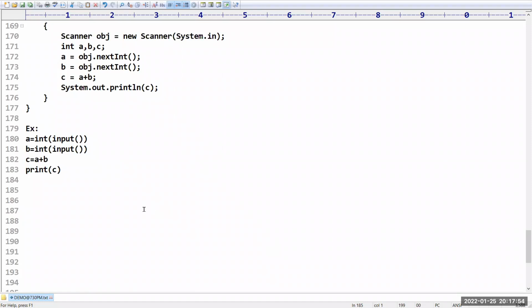In C++, what is the double greater than symbol? It is called the extraction operator, which is used to read data. And the double less than is called the insertion operator, which is used to write the data on the console. These are the operators.